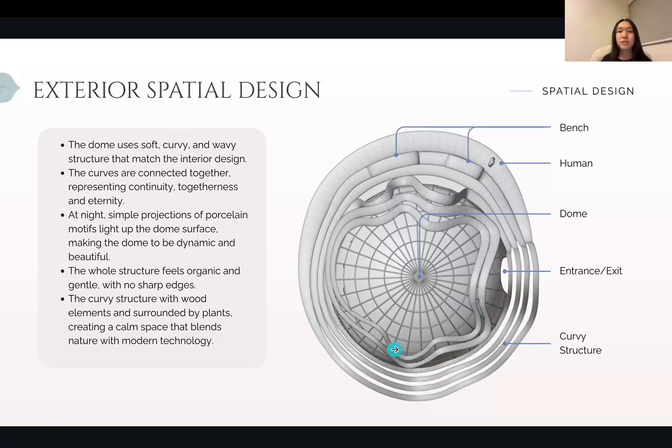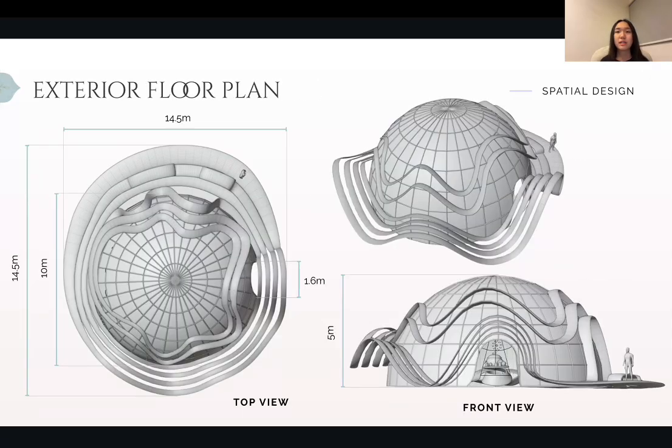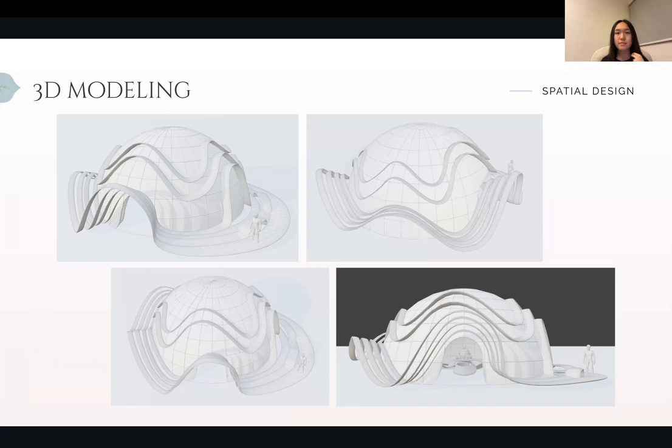For the surface of the dome, I want to add a simple projection so that during the night it will light up and make the overall dome more visually appealing. This small projection will also interact with the wavy structure of the dome. Here are some different angles of the dome, and here's the 3D modeling. Later you can have a look.